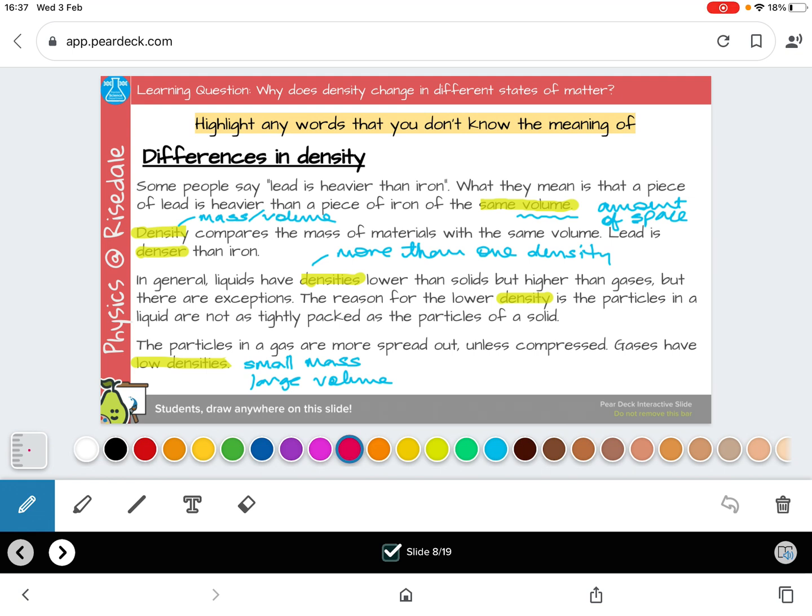There are more than one type of liquid, and because they're each made of more than one type of atom, they will have slightly different densities. Something with a low density will have a small mass for the same volume.